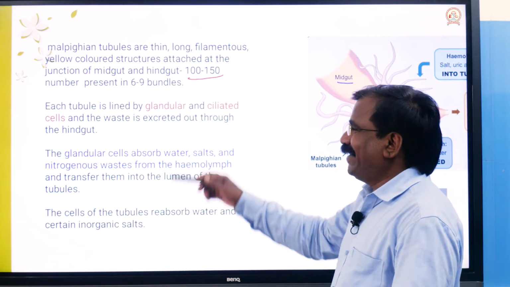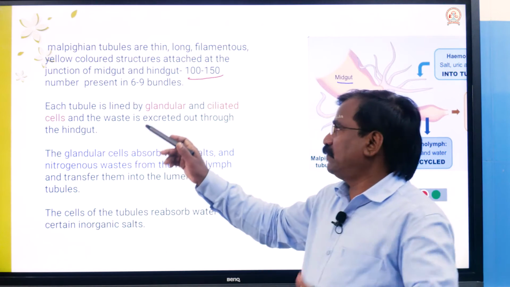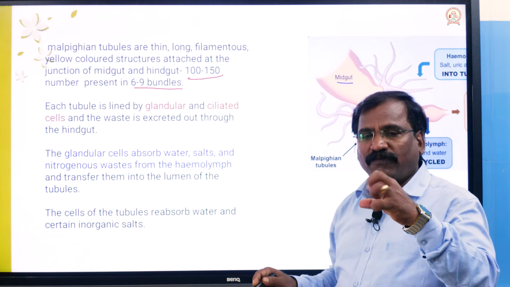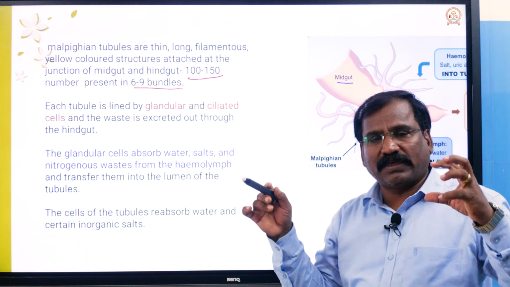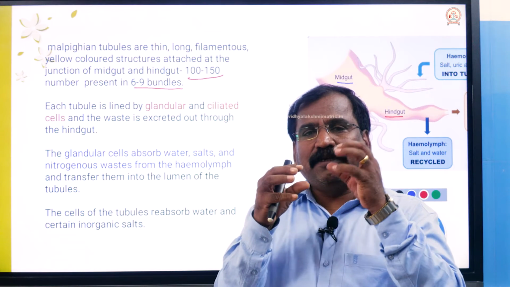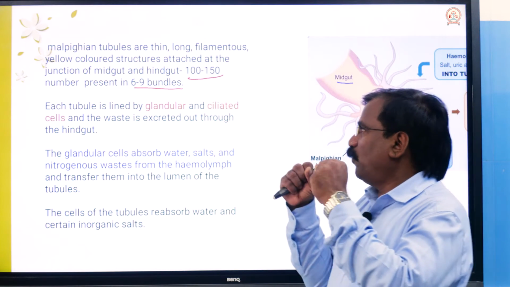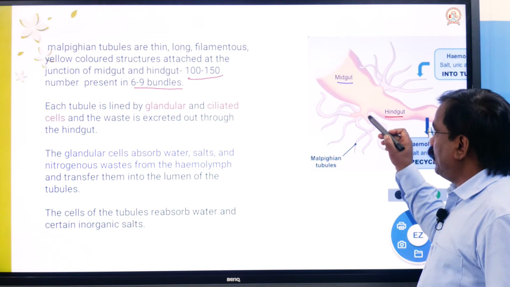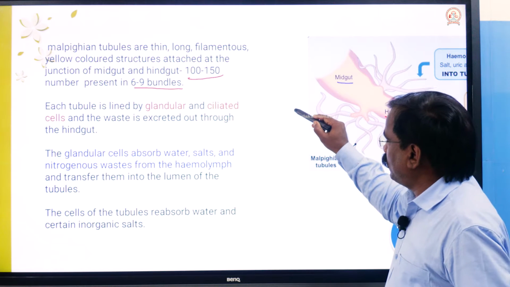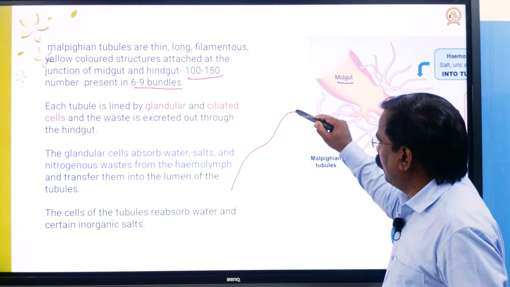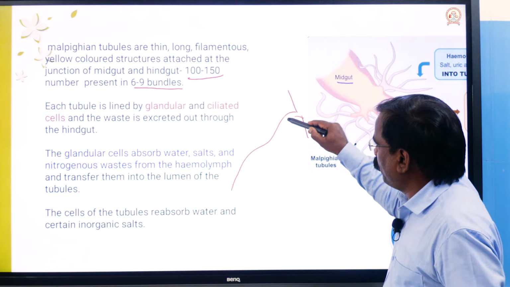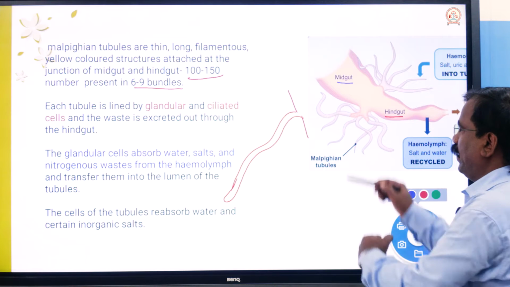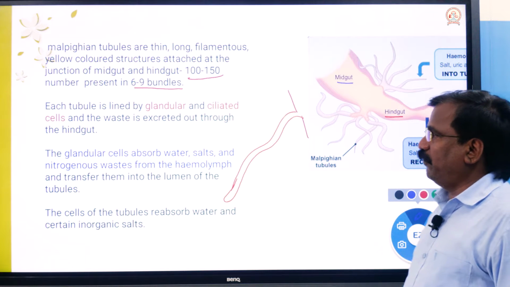That is important: they are in bundles, not individual, arranged in 6 to 9 bundles. If you take one Malpighian tubule, it arises from the gut here.